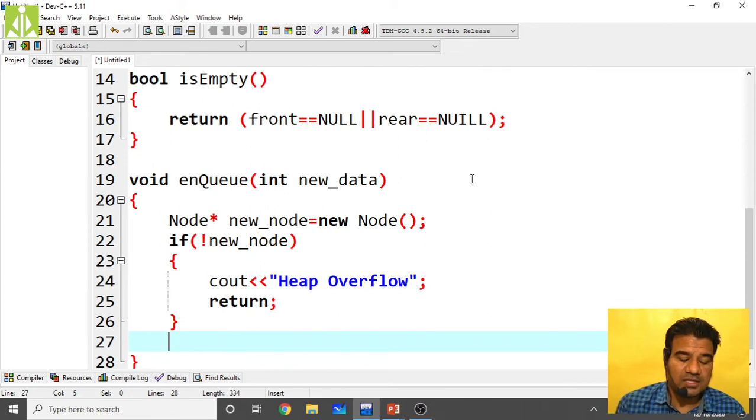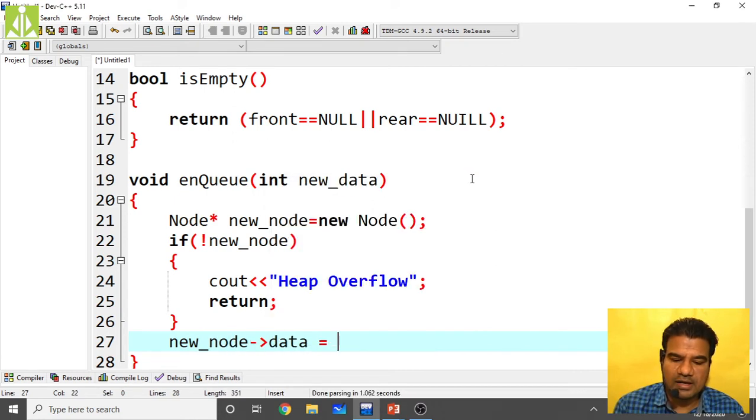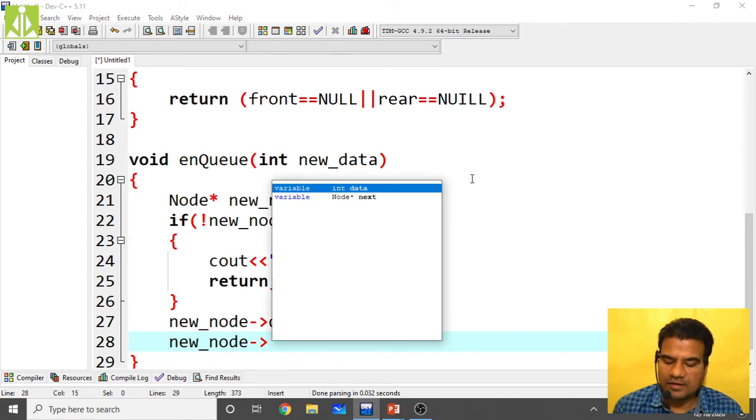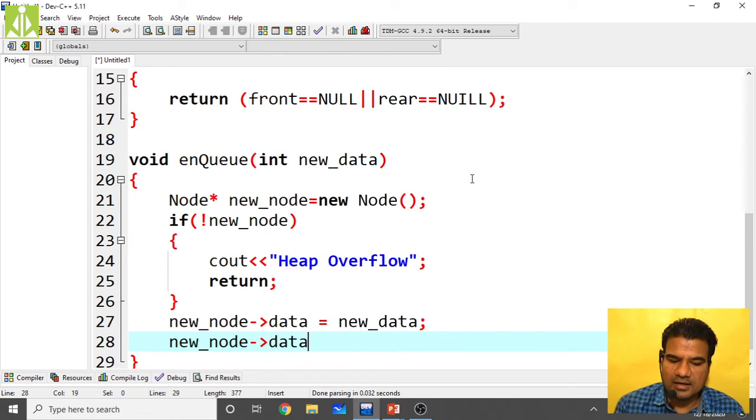Next, if this condition is not true, that means memory has been allocated to your newly created node, then add this newly created node to the queue. First, let us add the data into that new node and make the next pointer null. So new node, like this we access, new node data equals new data. Then new node arrow next.